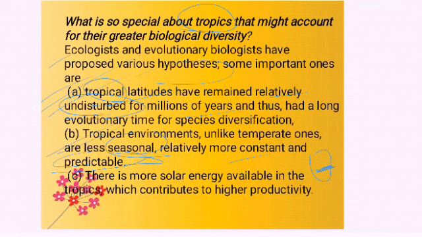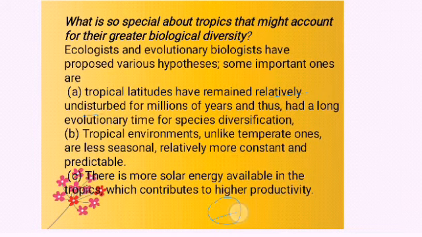The next is that more solar energy is available. Another important thing is that in the tropics solar energy is available. This is the equator, and this is the sun, isn't it? Direct rays of the sun fall over the equator and only slanting rays fall towards the poles and the temperate region. You know the importance of the sun: the sun is the main source of energy. Who is producing food? The plants are producing food with the help of this light energy.